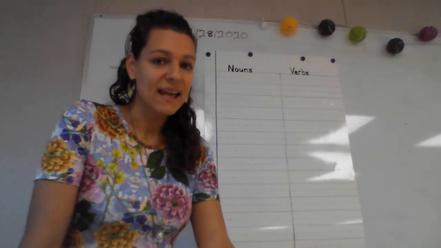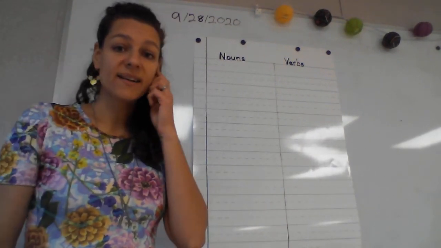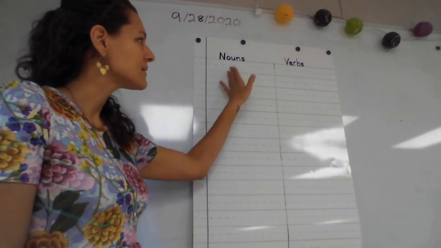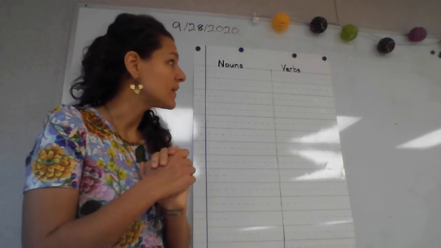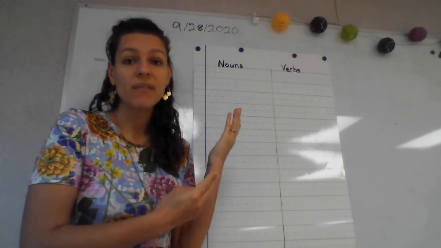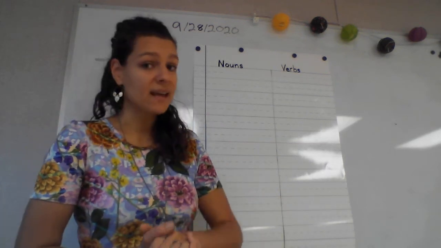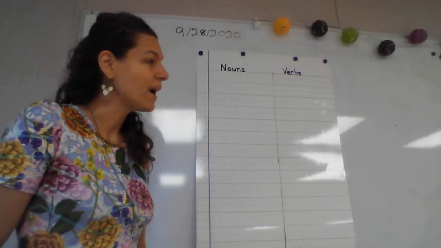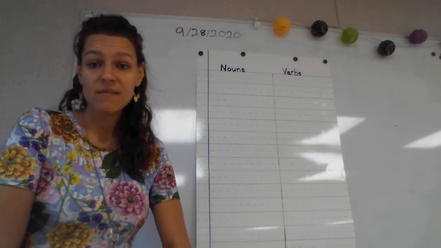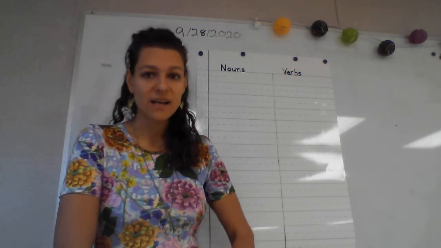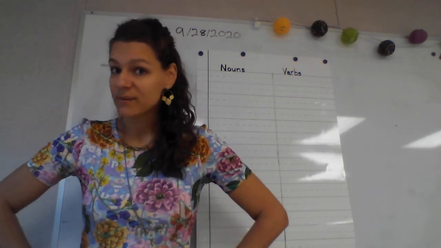So today in this lesson, we are going to review something that you learned last year in kindergarten, and those are nouns and verbs. So that means of our different words in English, some of them are nouns, some are verbs. There are also some other things that words can be that we'll learn about later. But right now we're just going to focus on nouns and verbs. And hopefully, even with school getting out early last year and being online, you still got to learn about those. If not, just listen extra carefully.